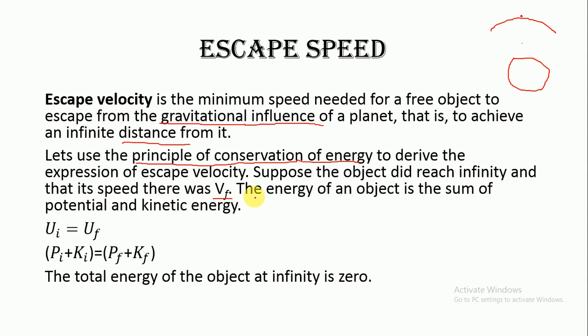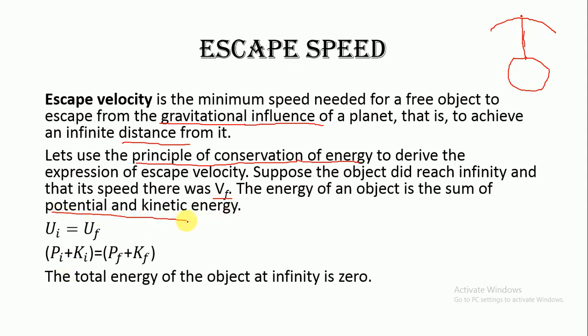The energy of an object is the sum of potential and kinetic energy. When the object is going from the surface of the earth to infinity, at any point the total energy is the sum of kinetic energy and potential energy.